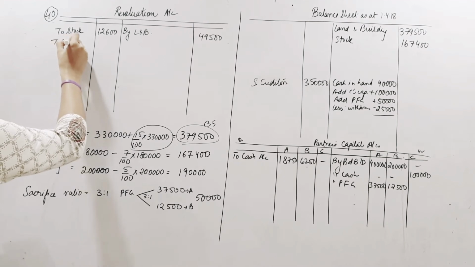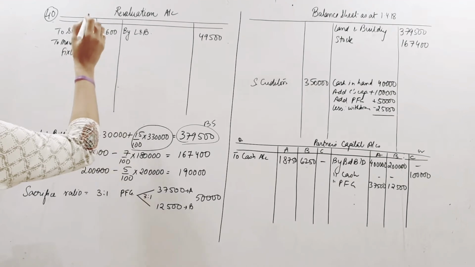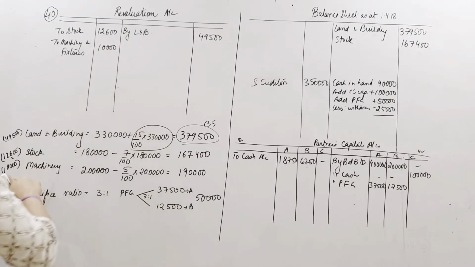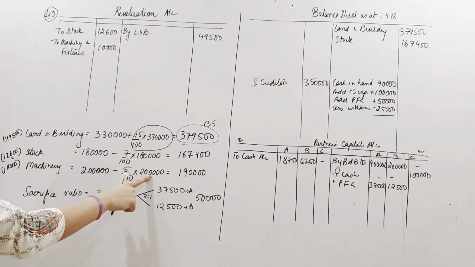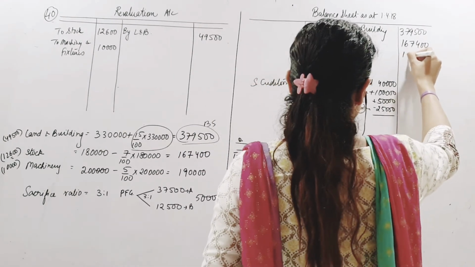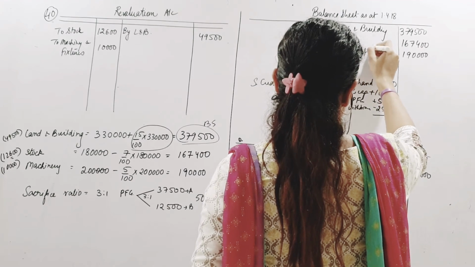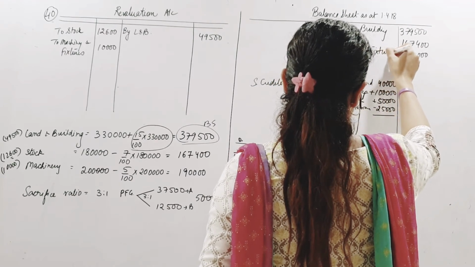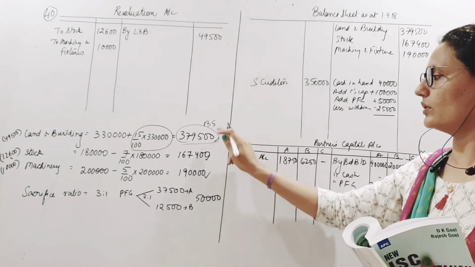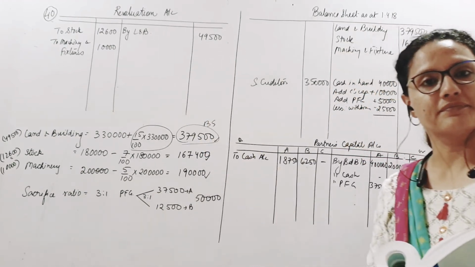Then same thing happens with machinery and fixtures. That is falling by 10,000, the value of machinery. 5% of 2 lakhs. So if I subtract that, the new value will be 1,90,000. Alright? So machinery and fixtures is 1,90,000 post the fall in the value. So all these three figures have come here. The reduction in the value has gone here.